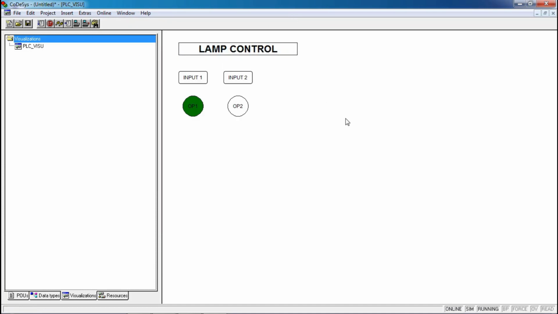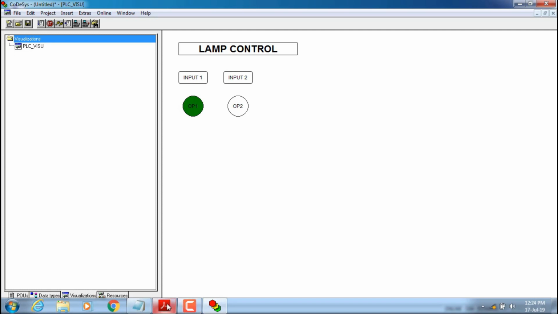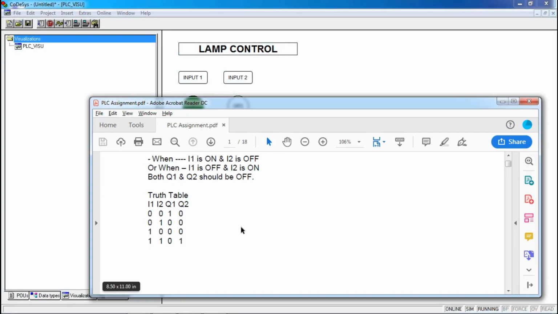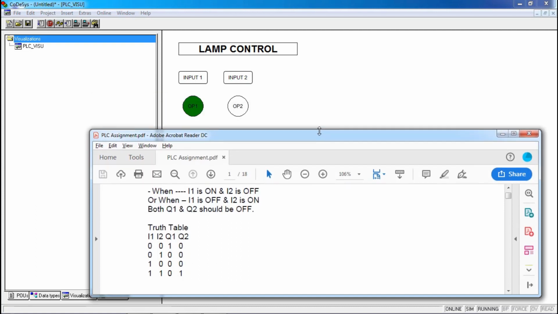Now we will check whether the logic is running as per our problem statement.